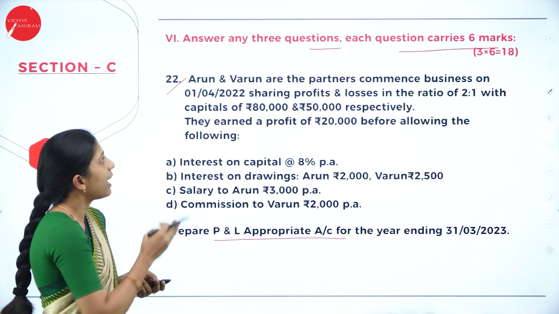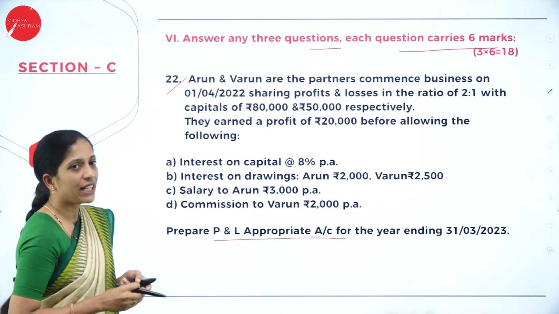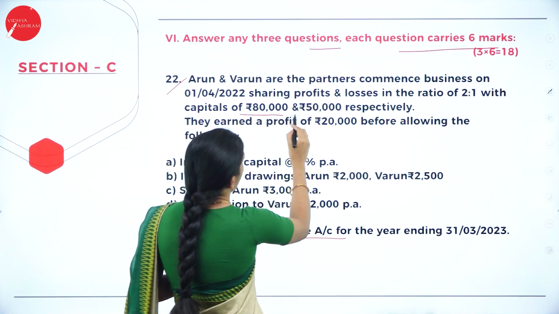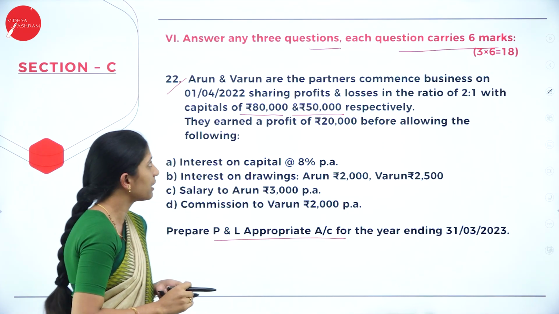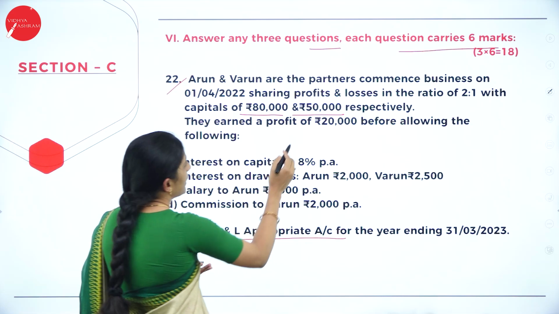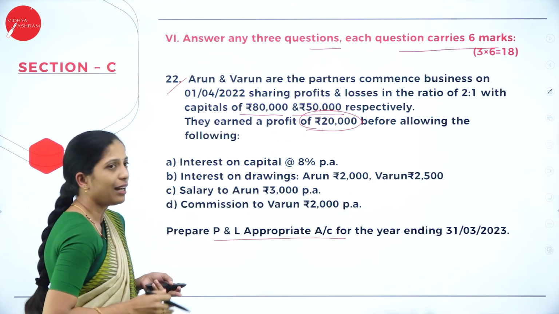Arun and Varun are partners, who commenced business on 1/4/2022, sharing profit and loss in the ratio 2:1 with capital of rupees 80,000 and rupees 50,000 respectively. They have given the capital here. They earned a profit of rupees 20,000 before allowing the following.